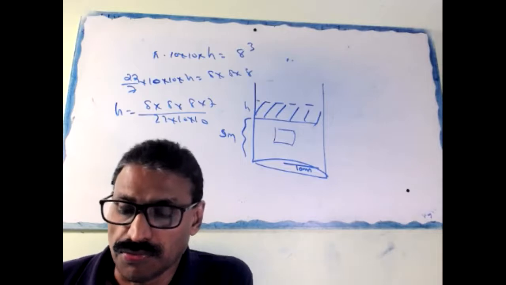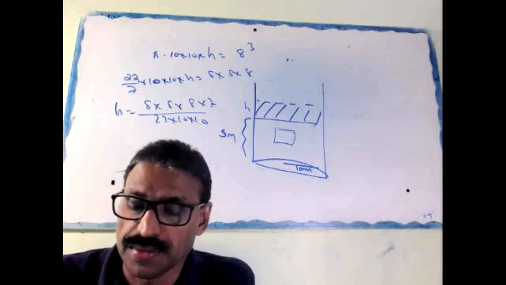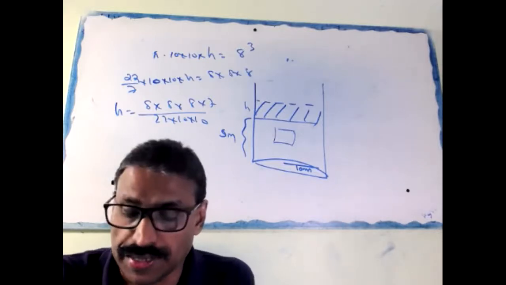Ian, first you find out the volume of the cylinder, then the volume of the cone. Subtract it. Okay, next question.